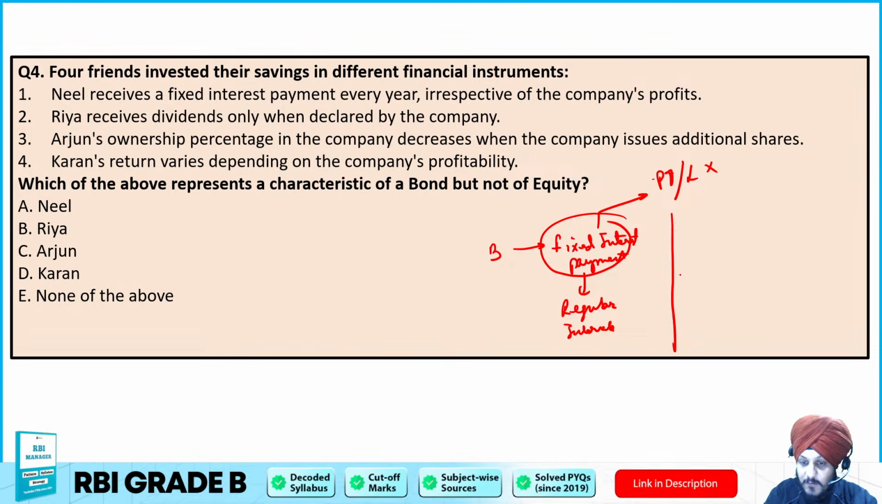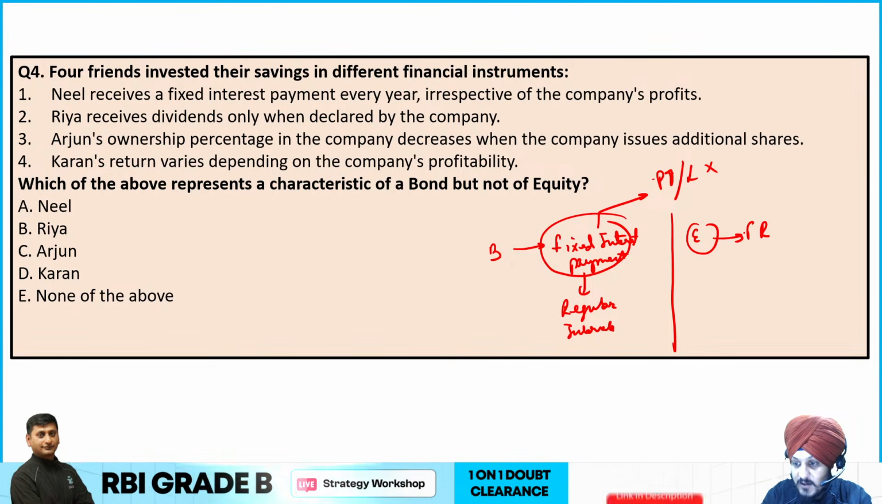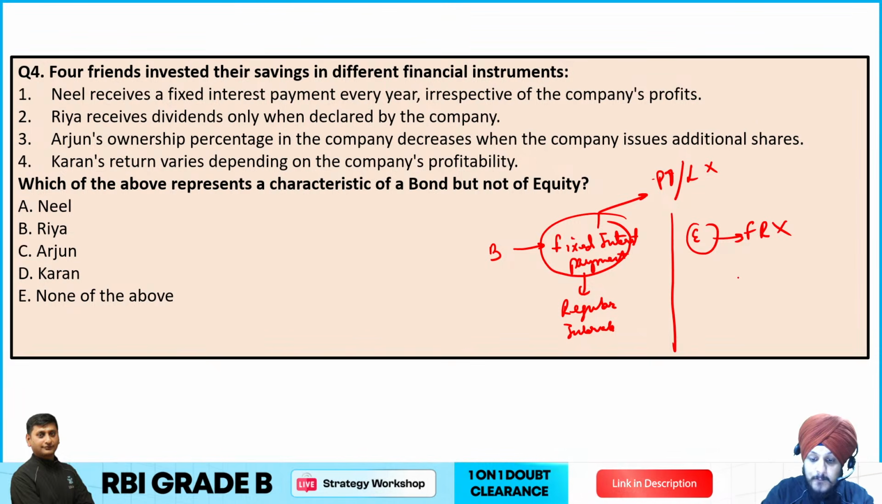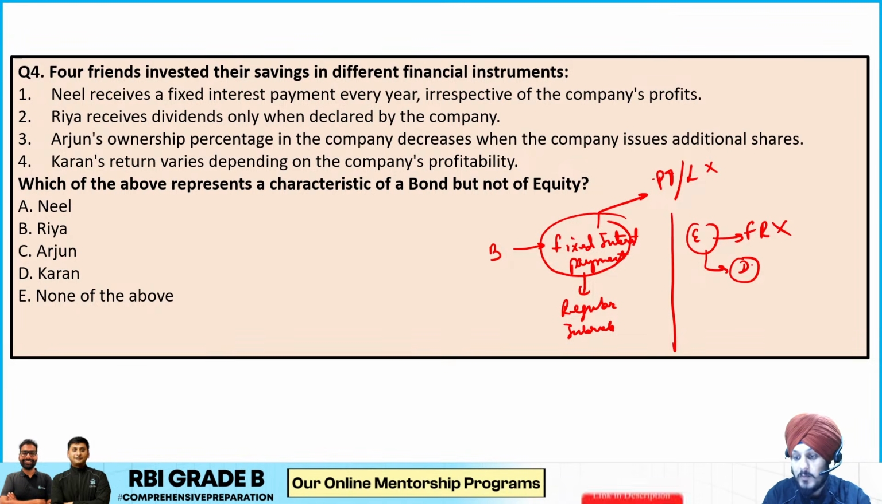But on the other hand, in case of equity, shareholders do not receive a fixed return. Equity shareholders basically receive the dividend, and their return depends upon the company's performance. This is the basic clarity that we have.